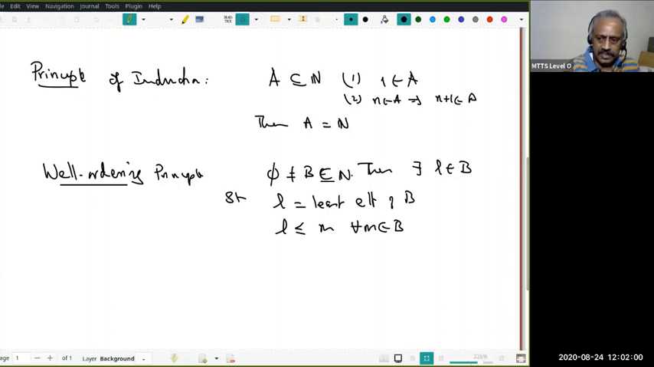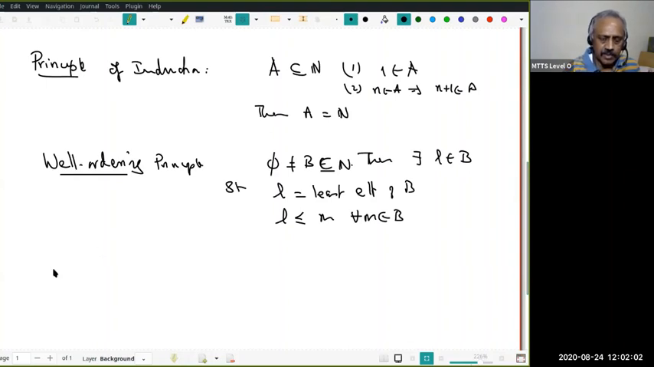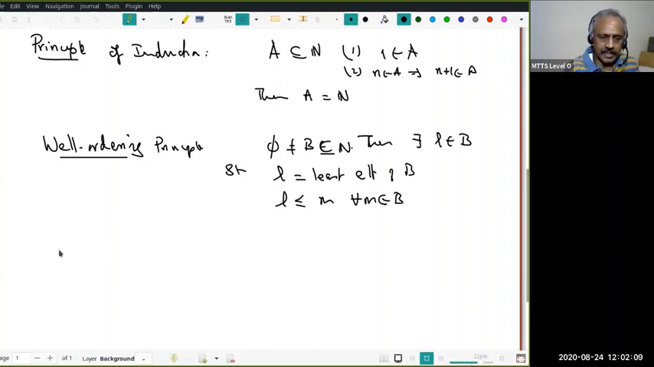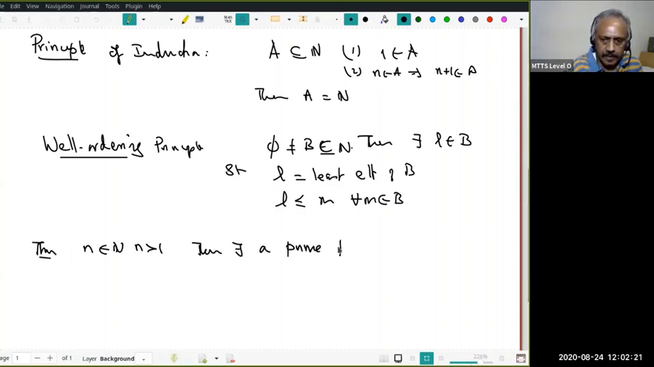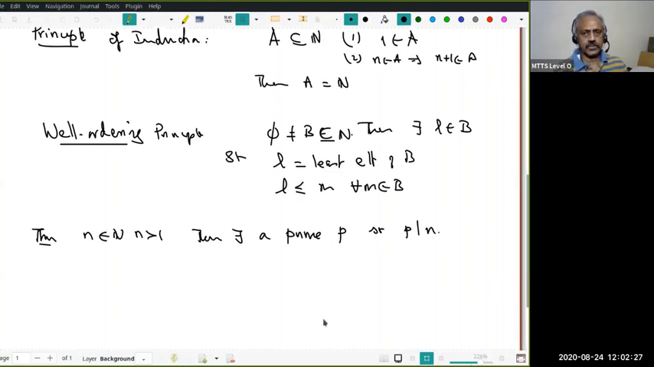Now, what does the minimal counterexample technique say? Let us just illustrate quickly with a well-known result. Instead of formulating it too vaguely, let us prove this theorem. Let n be a natural number, n greater than 1. Then there exists a prime divisor p such that p divides n. This is basic to the fundamental theorem of arithmetic.